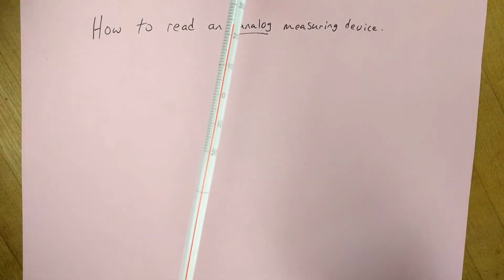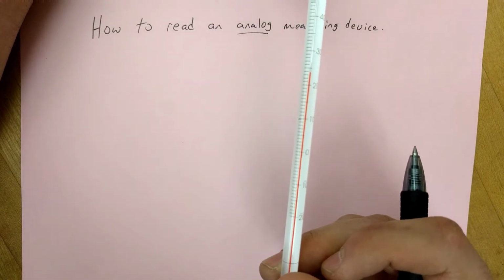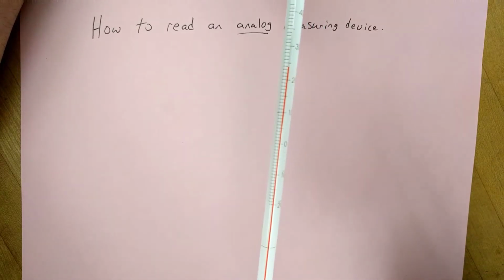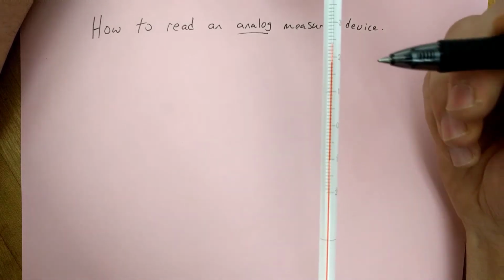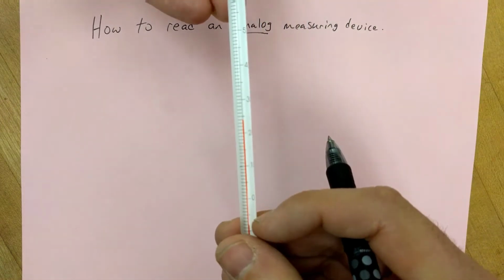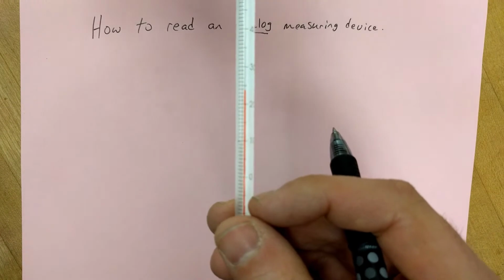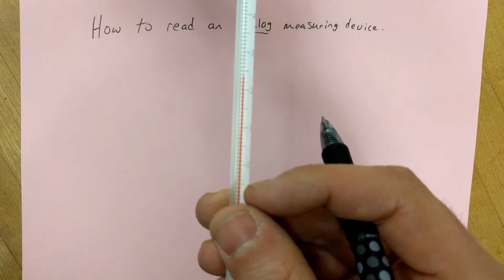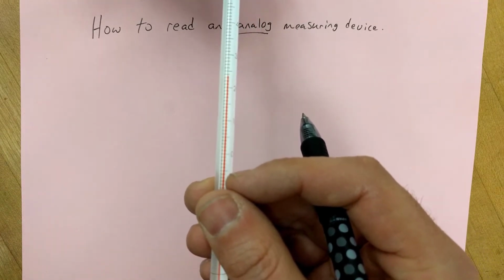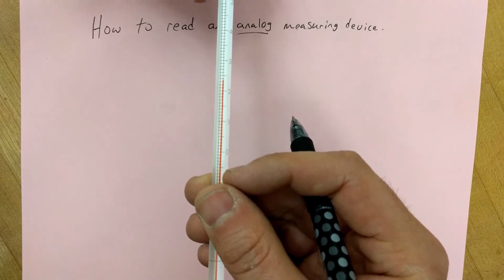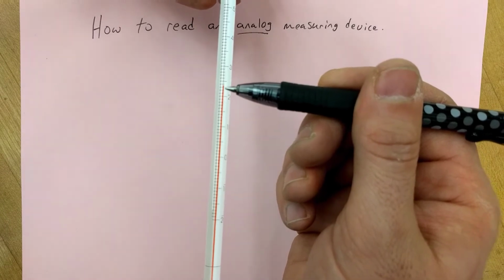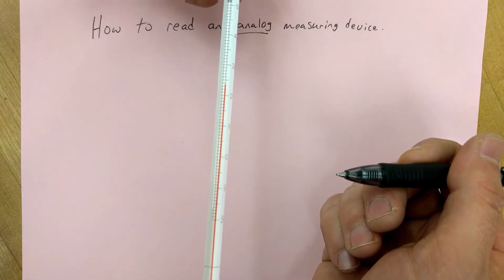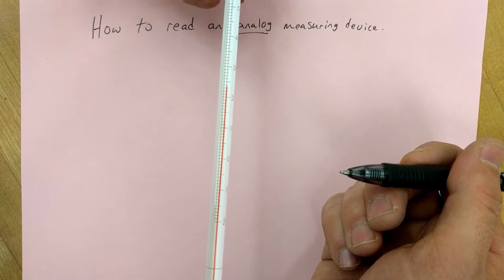So the simplest thing to do to begin with is simply write down the number of the last tick mark that comes before where the reading is. So we'll see if we can get this focused well here. There we go. Okay. So you can see that this is 20, 21, 22, 23, that the red line goes a little bit past 23.